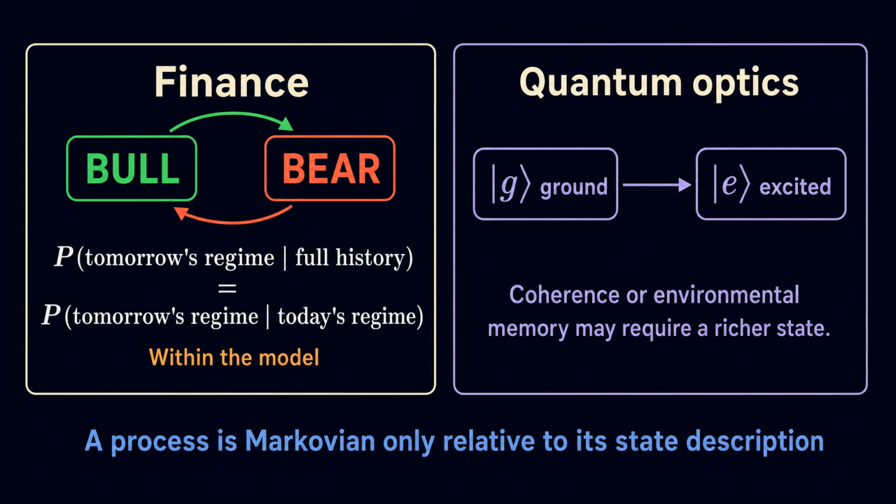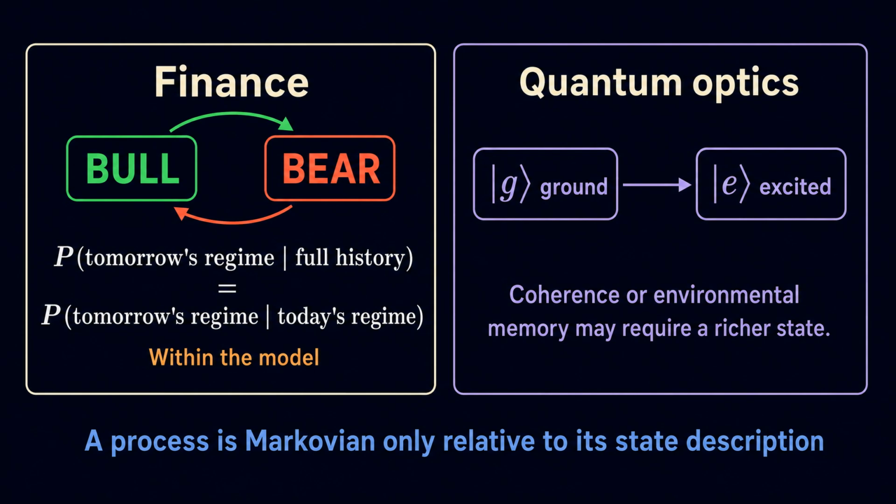In that situation, the state busy does not contain enough information. We may need to enlarge the state to include the call duration. The system may then become Markovian in this richer state space. The same issue appears in applications. In a financial regime model, today's bull or bear state may summarize the information used to predict tomorrow's regime, but real financial markets may depend on additional variables.